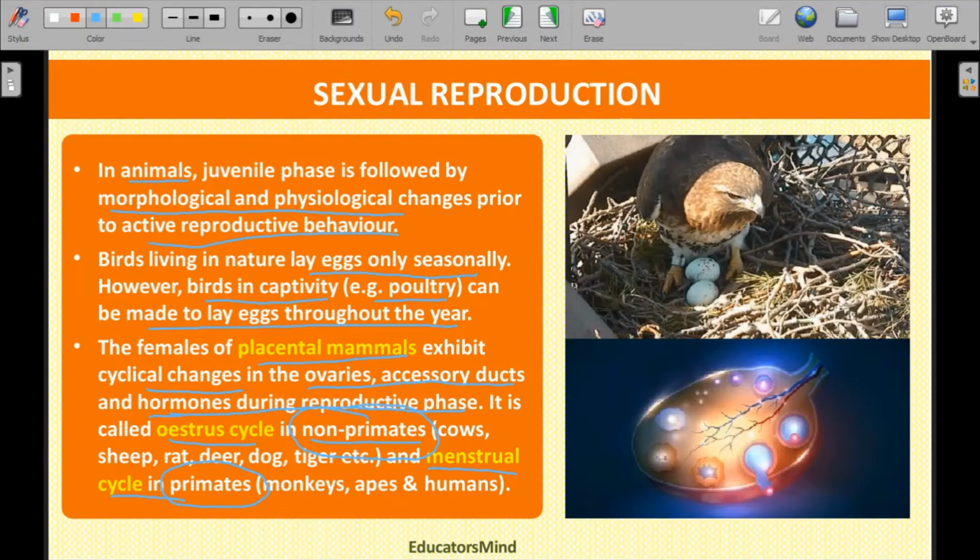Such animals, whose brains are large, who use their intelligence and understand things, are categorized as primates, like monkeys, apes, and humans. The reproductive cycle seen in that type of mammals is called the menstrual cycle.